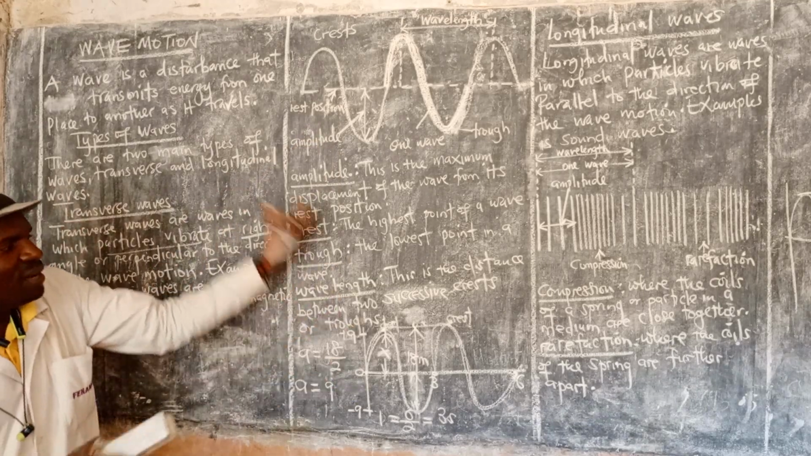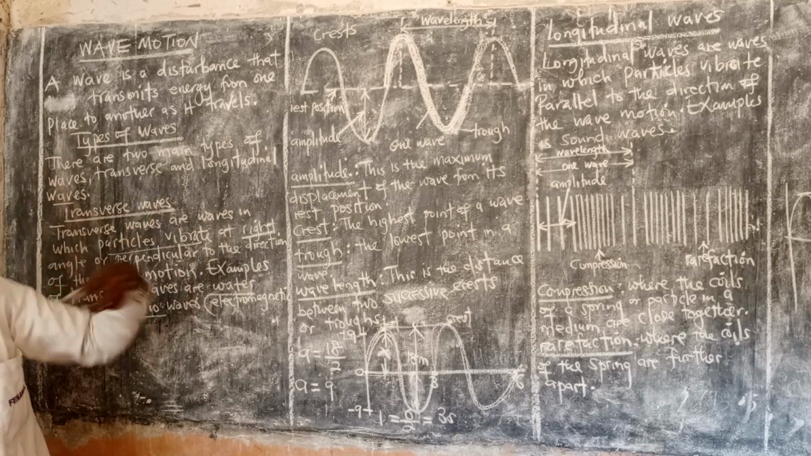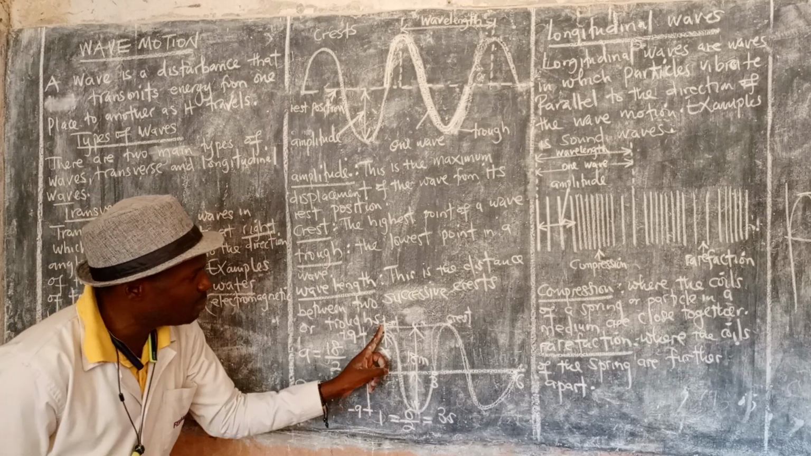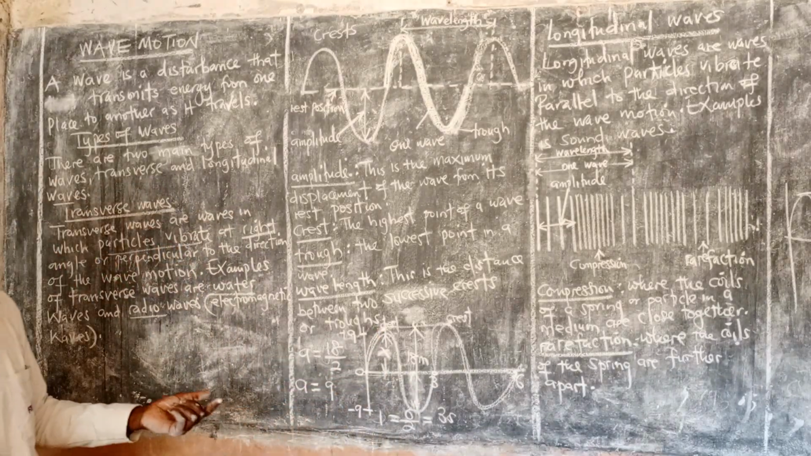It's more like the amplitude in physics, we call it amplitude, but in mathematics we call it what? Maximum value or minimum value. This is the maximum value, this is the minimum. But they both represent what? Amplitude. Are we okay there?